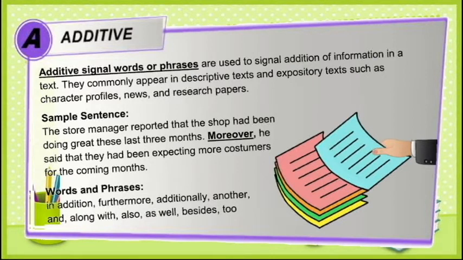For example, the store manager reported that the shop had been doing great these last 3 months. Moreover, he said that they had been expecting more customers for the coming months. The additional information is the second sentence, and we use the transitional word or signal word moreover. Other words and phrases that we can use to add information are in addition, furthermore, additionally, another, along with, also, as well, besides, and too.